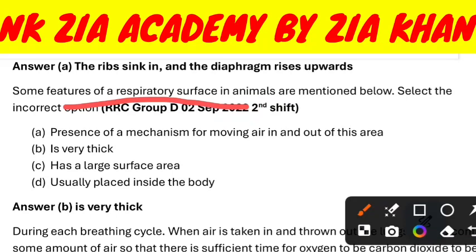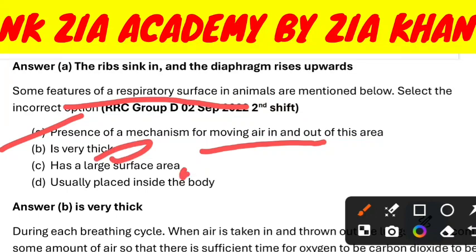Some features of a respiratory surface in animals are mentioned below. Select the incorrect option. Presence of mechanism of moving air in and out of this area, very thick, has a large surface area, usually placed inside the body. Correct answer is very thick. B.